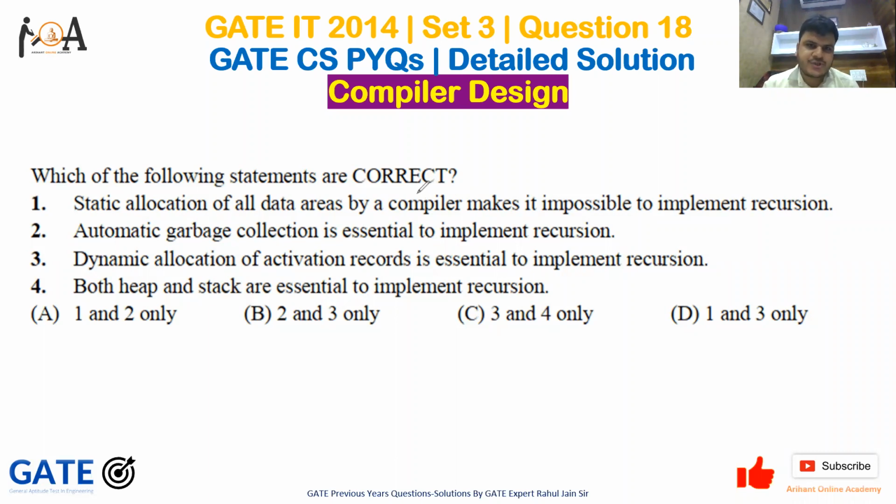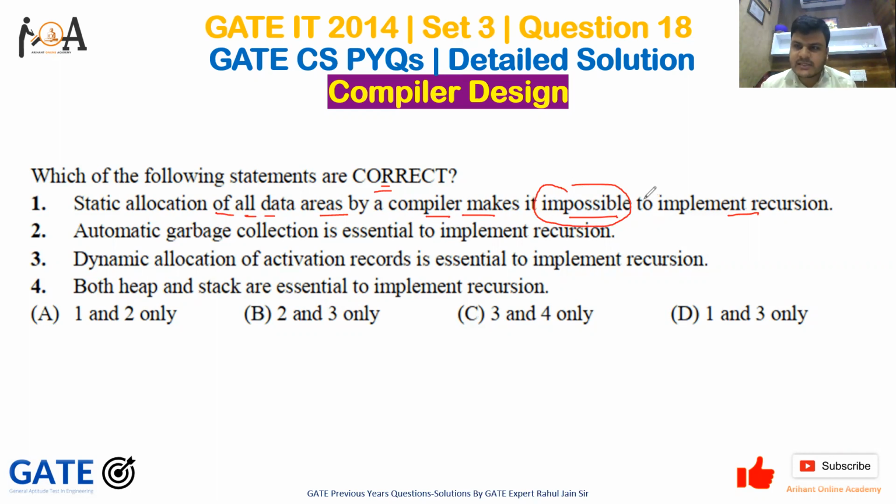And the next question in GATE CS PYQ series is, which of the following statements are correct? Option A is static allocation of all data areas by a compiler makes it possible to implement recursion. So option A, basically it is false. Why is it false? Because static allocation of all data areas by a compiler makes it impossible to implement recursion,